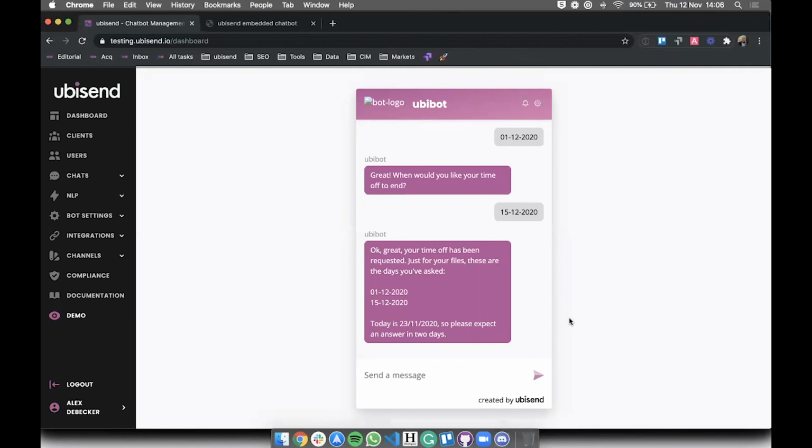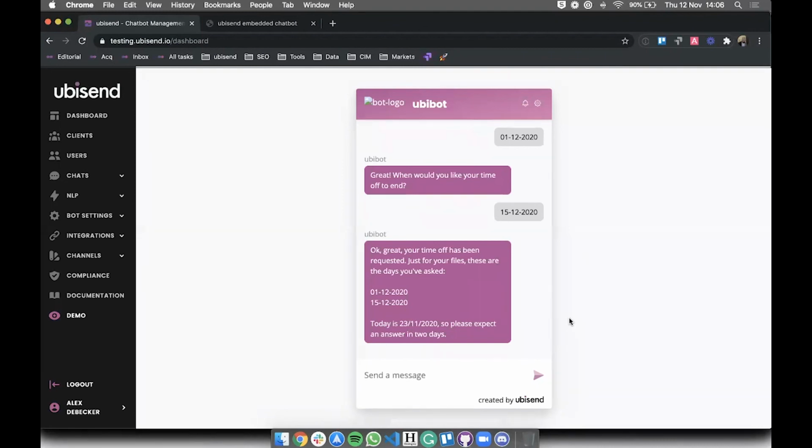And then at the very end, it sends me a short summary of what I've just asked and presenting me back each of the dates in a nice format. We've used as well the variables, which is quite nice. It stores any sort of data or information that I've given to the bot in a nice variable to, again, present to me at the end, like we've seen with the dates here.